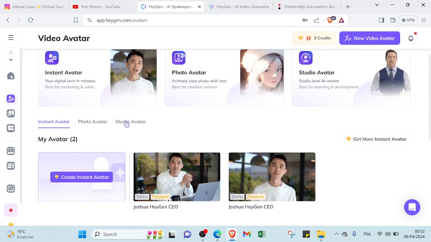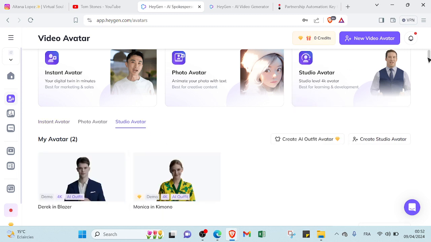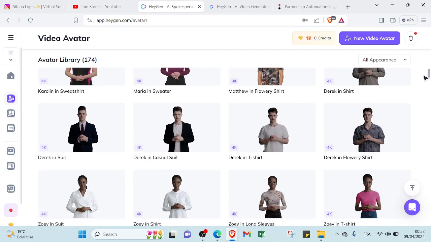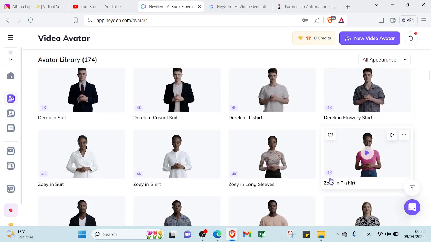So let's click over here. As you can see, various AI avatars will appear, so you can choose the one that suits you more. Let's for example select that one. As you can see, the guy in a t-shirt.